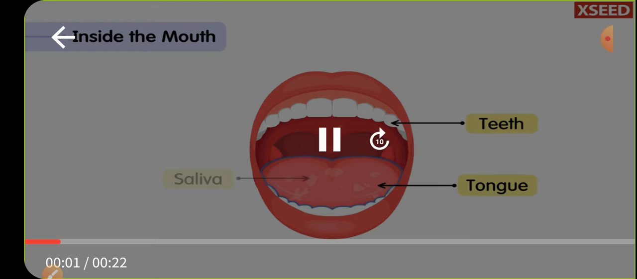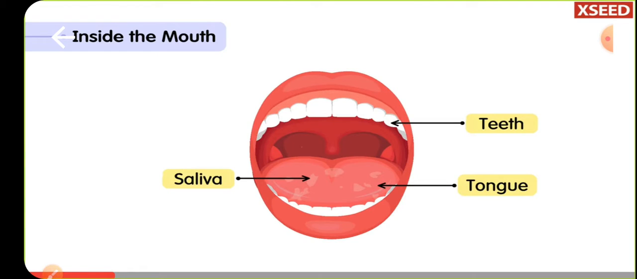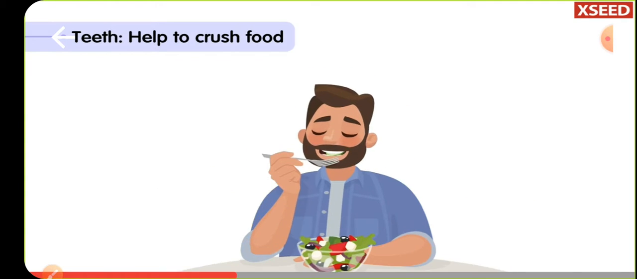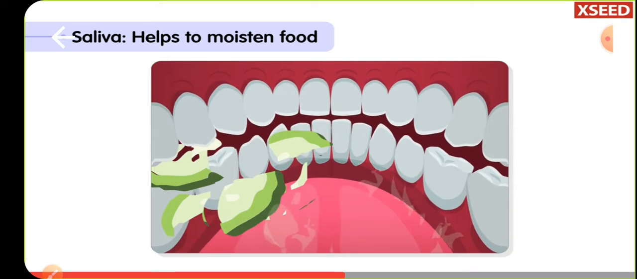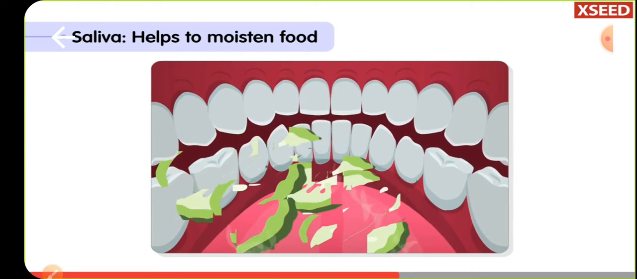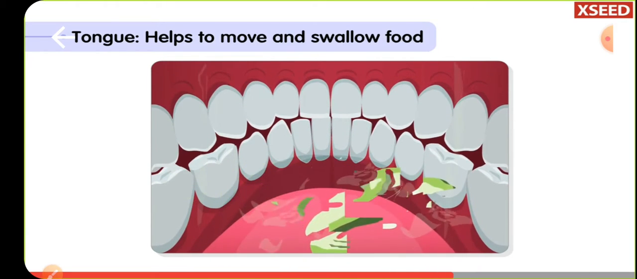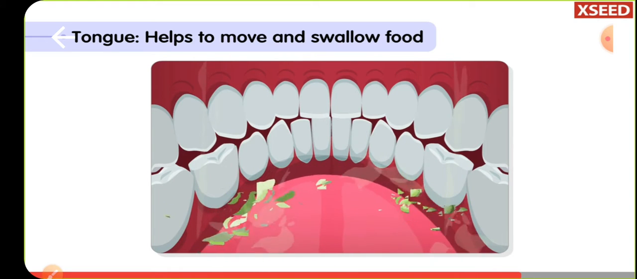Teeth, tongue, and saliva help in digesting food. Teeth crush food into smaller pieces. Saliva makes food moist and helps in chewing. Tongue moves and pushes food towards esophagus.